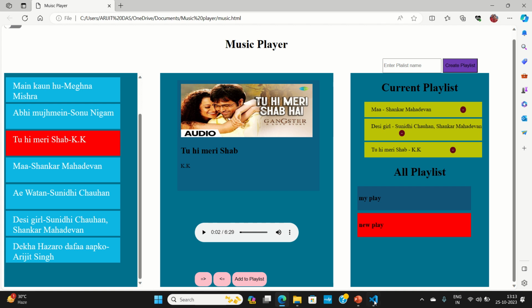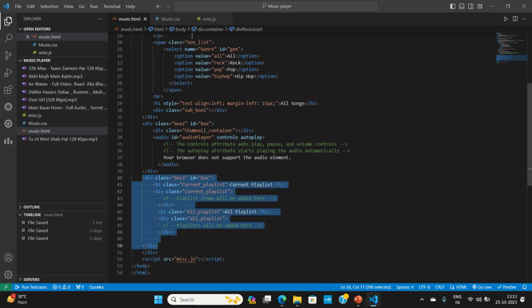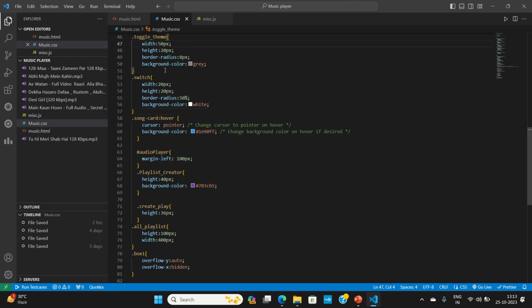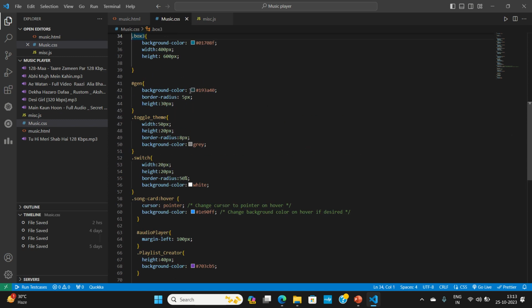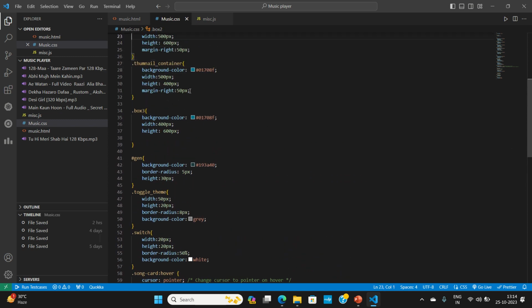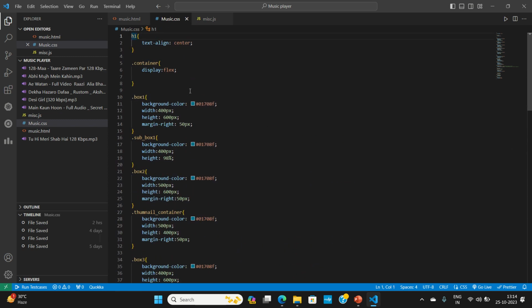And for the styles, I have used the CSS file. There are a variety of styles that I have used. It will take a lot of time if I explain each and everything.